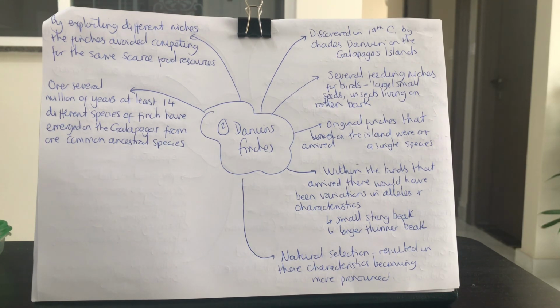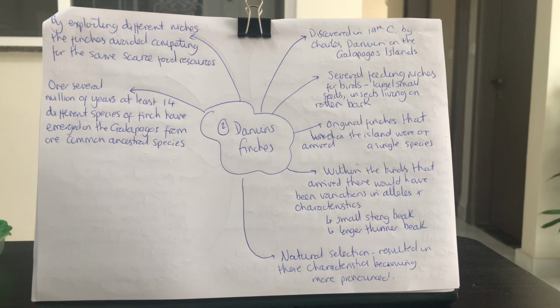So what that meant is that habitat could support all of these different finches because there wasn't that competition for food, which, as I'm sure you can appreciate, on an isolated island is going to be quite scarce. So over the course of several million years, at least 14 different species of finch have emerged on the Galapagos from one common ancestral species.